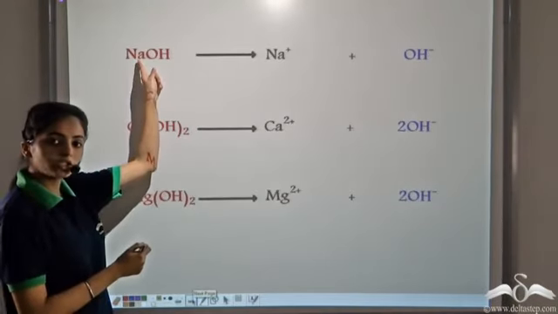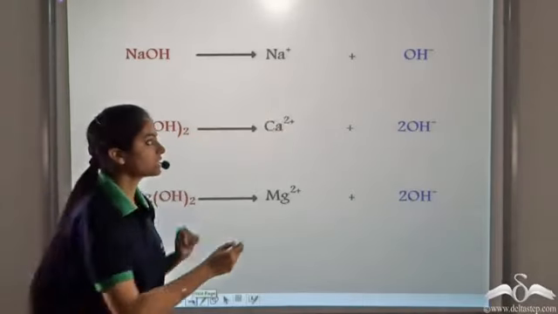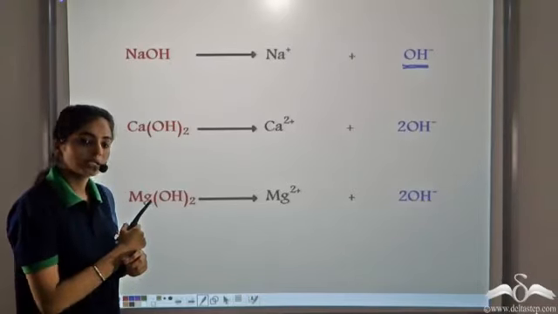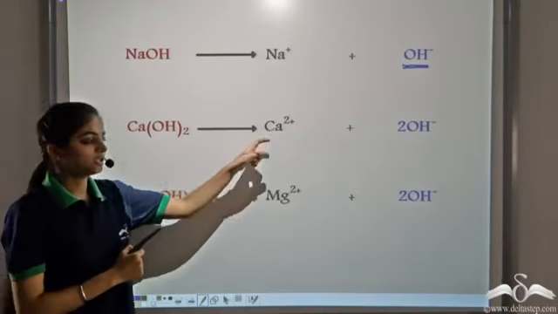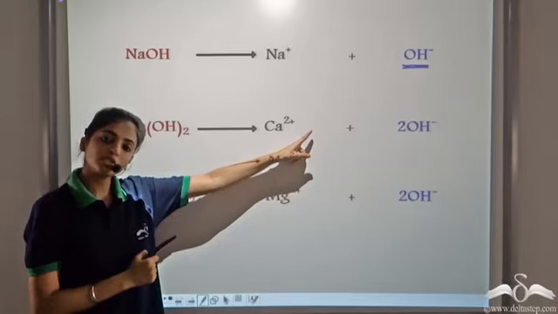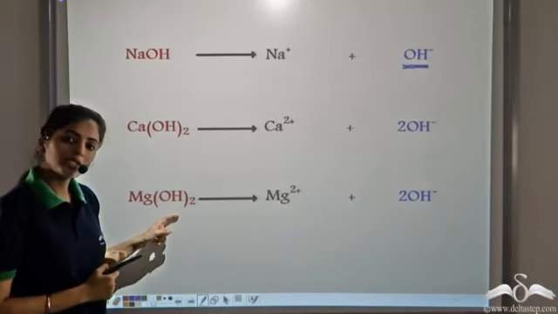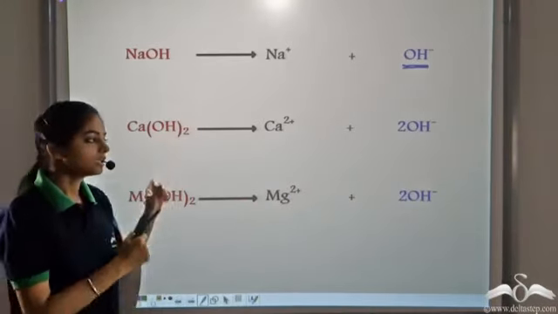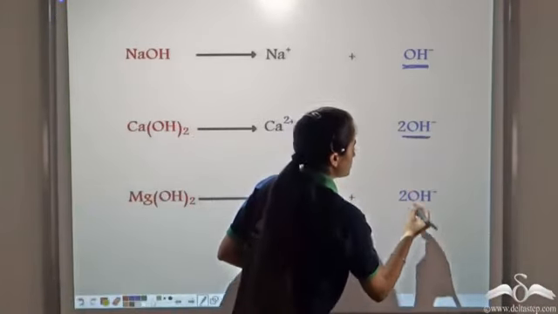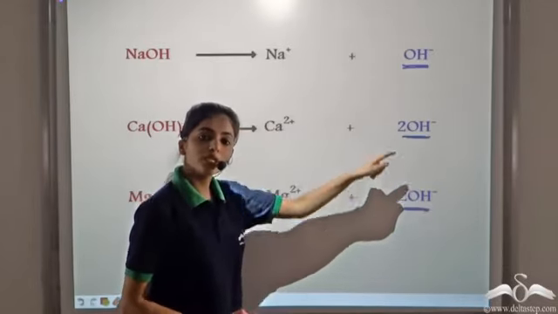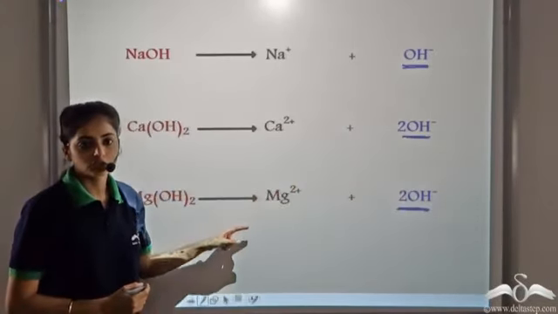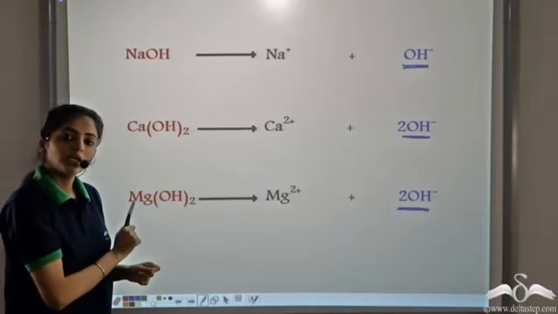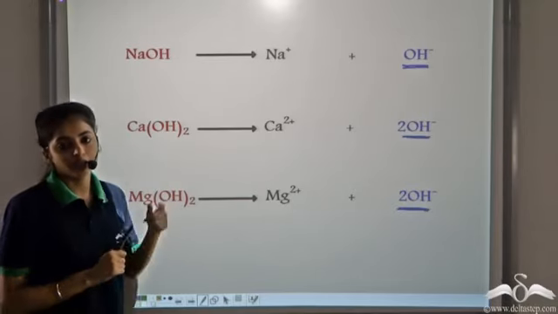So let's take some examples. We have NaOH. It gives Na+ plus OH-. So OH- are the only negatively charged ions. Similarly, calcium hydroxide, it gives Ca2+ plus OH-, and magnesium hydroxide gives Mg2+ plus OH-. So all these substances give OH- as the only negatively charged ions in solution. So such substances, that is sodium hydroxide, calcium hydroxide and magnesium hydroxide, they are all bases.